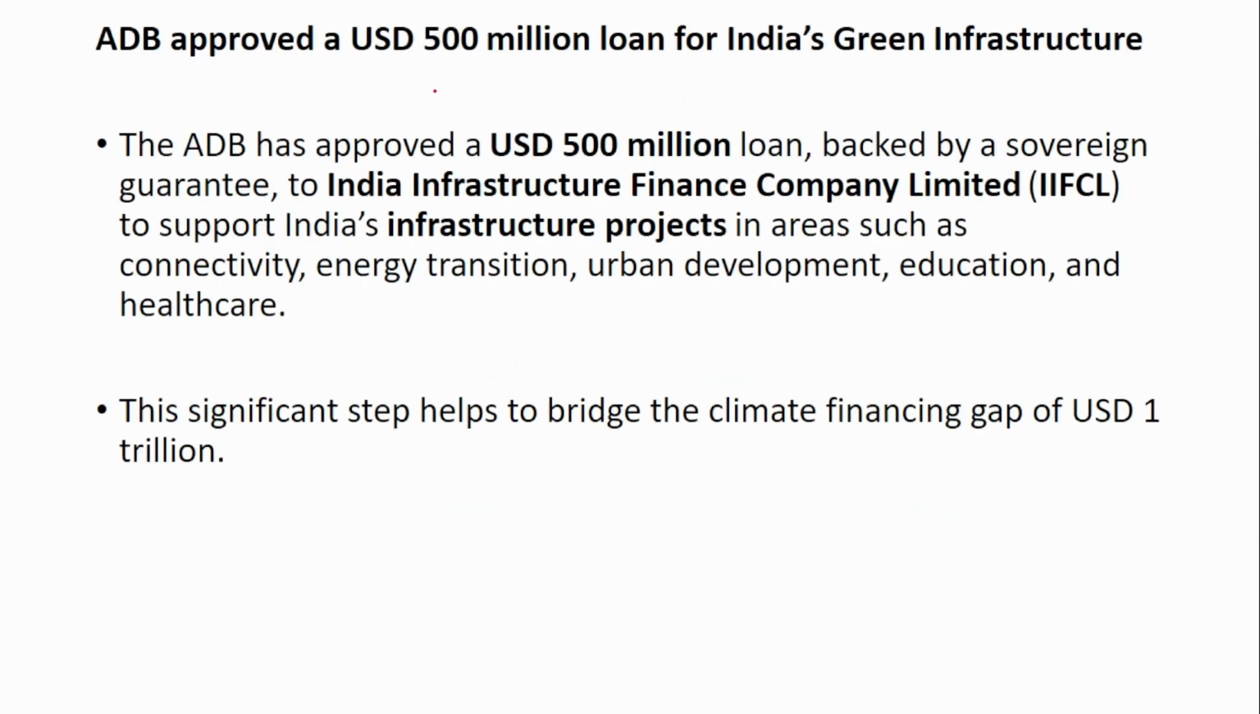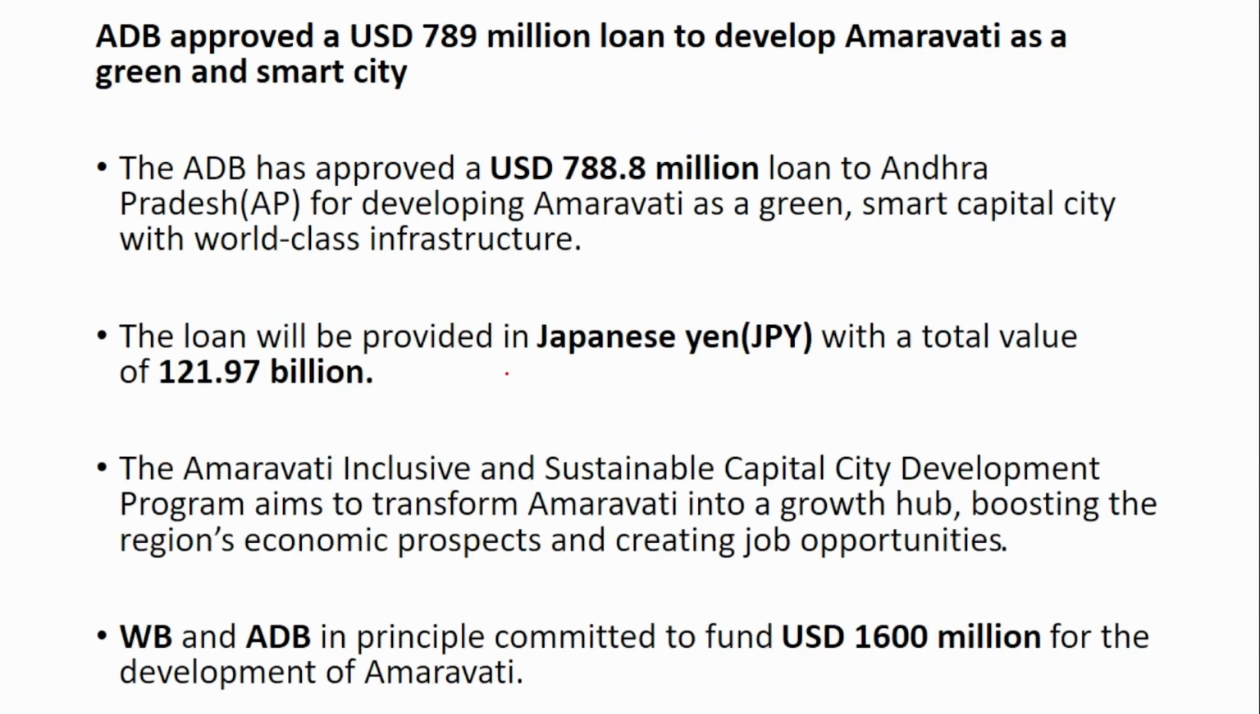Next is ADB approved a $500 million loan for India's green infrastructure. So now ADB will provide a $500 million loan to India Infrastructure Finance Company Limited to support India's infrastructure projects in areas such as energy transition, urban development, education and healthcare. And also ADB will provide a 789 million loan to develop Amravati.